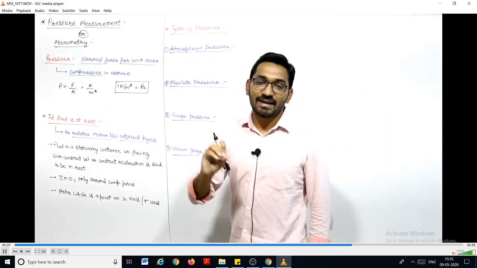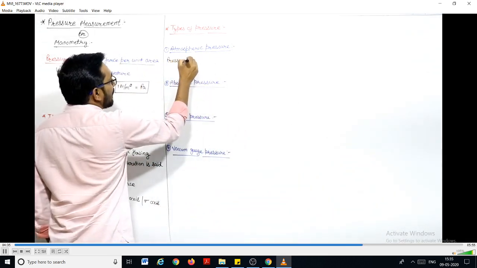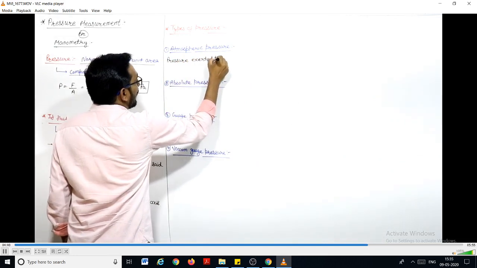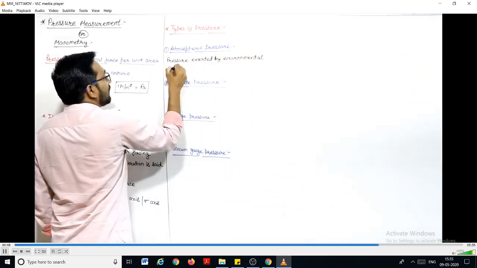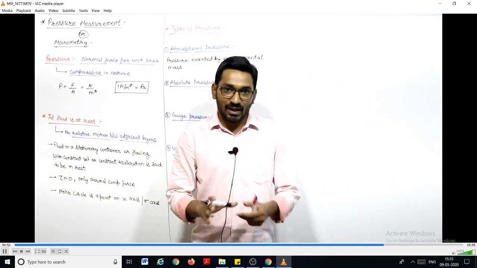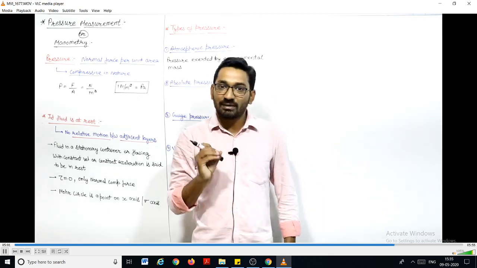First of all, let us discuss what is the atmospheric pressure. So the atmospheric pressure is the pressure exerted by environmental mass. Right? The environment which is present is exerting a pressure on everything. If we talk about this marker, then this environment is exerting a pressure on this marker. That pressure is known as atmospheric pressure, right?